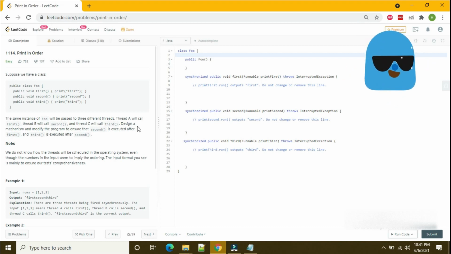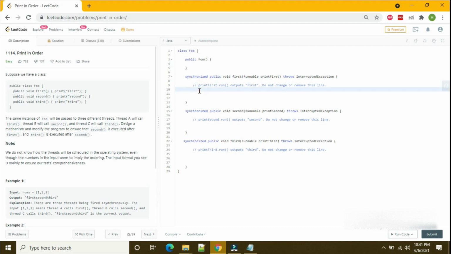We have to design the mechanism and modify the program to ensure that second is executed after first and third is executed after second. They have given us a synchronized method, so this means only one thread can enter this block at a time. And they have given us three threads.